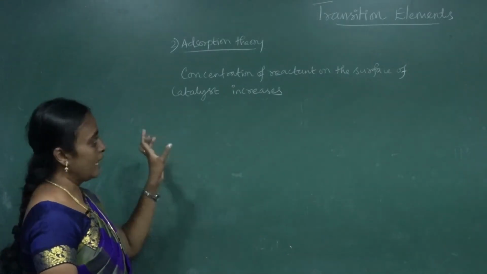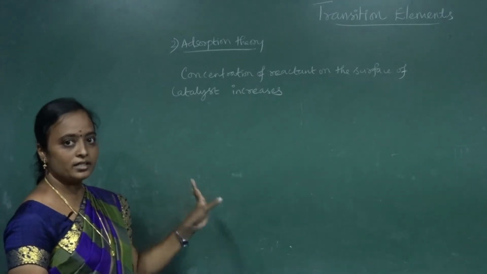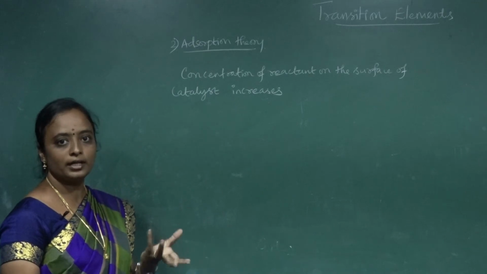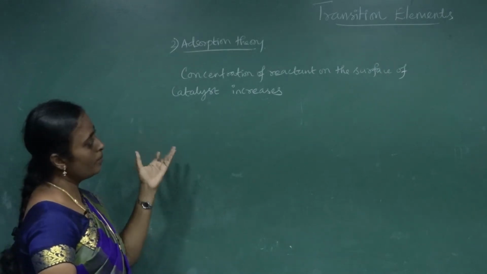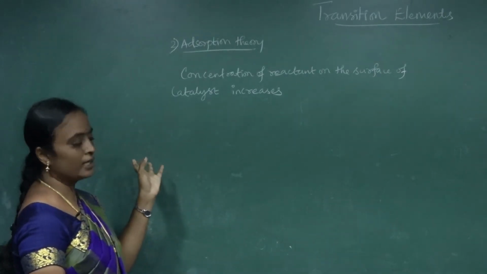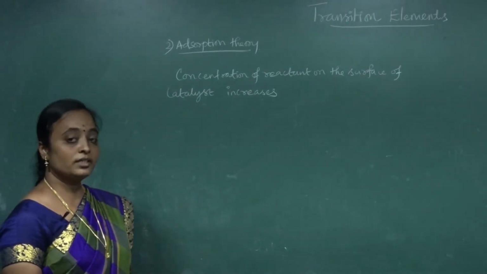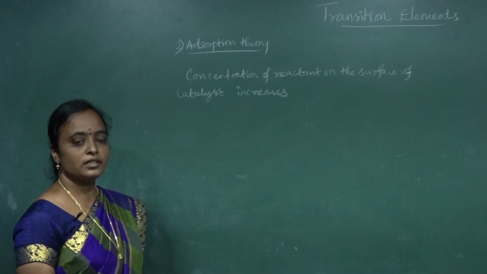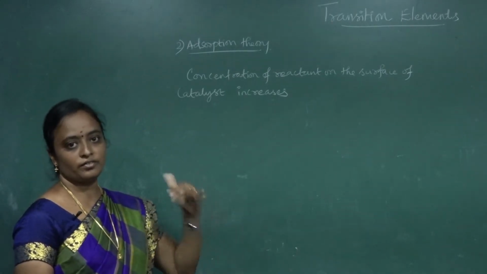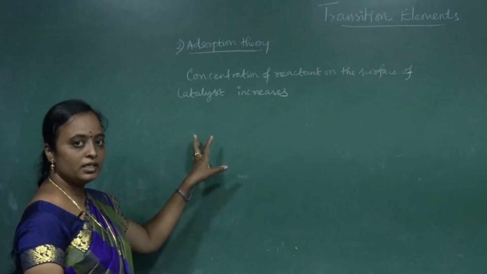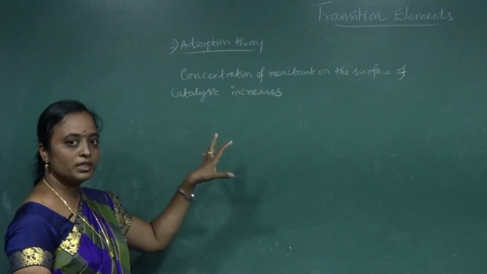Okay, so the catalytic surface is large, and we have enough surface for the formation of a bond with the reactant molecule, and those form a bond on the surface of the catalyst, and that decreases the activation energy. So because of the decreasing activation energy, the rate of the reaction increases. Okay, so we have explained the intermediate theory, and the second one as the adsorption theory.